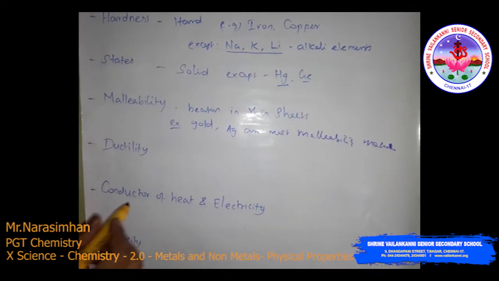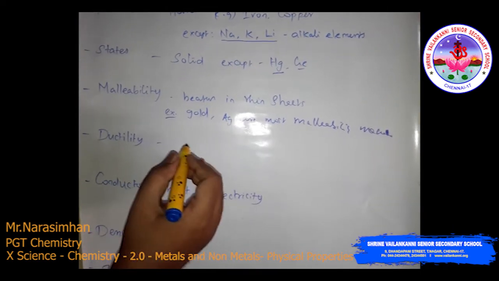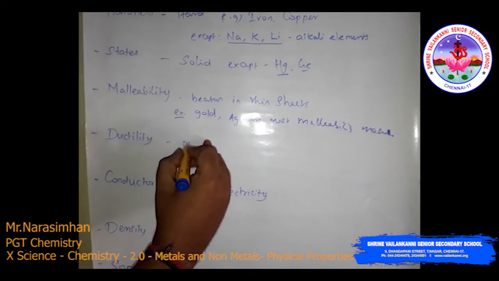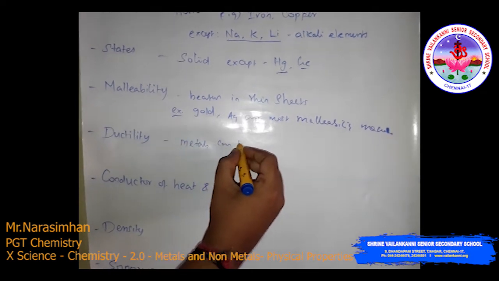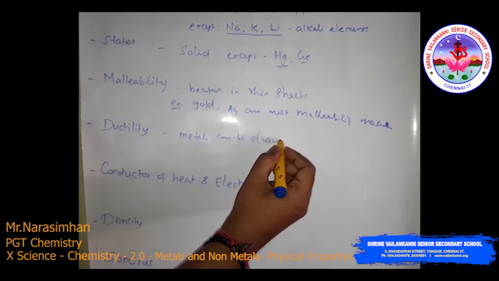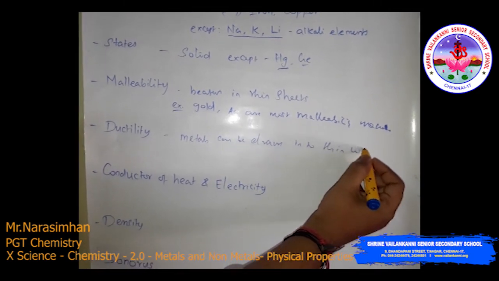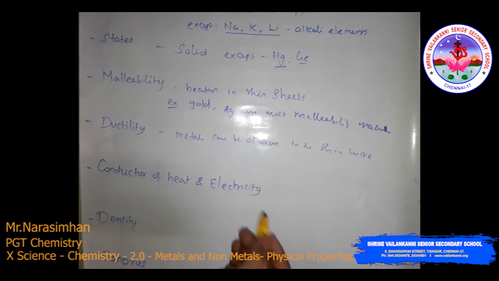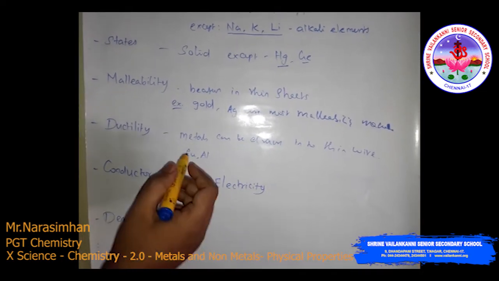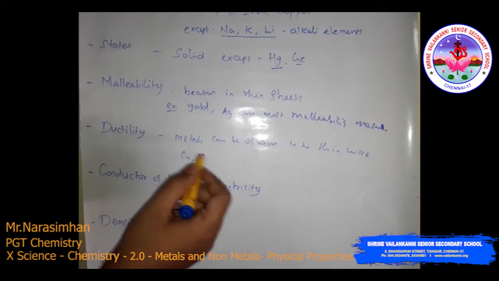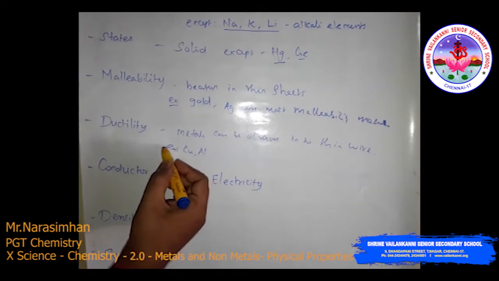Then ductility. Most of the metals can be drawn into thin wires. For example, copper, aluminum. These metals can be drawn into thin wires. These are the examples.